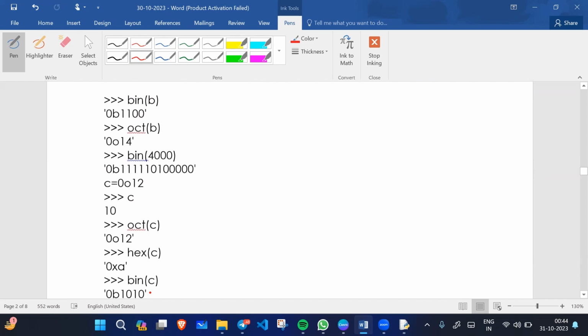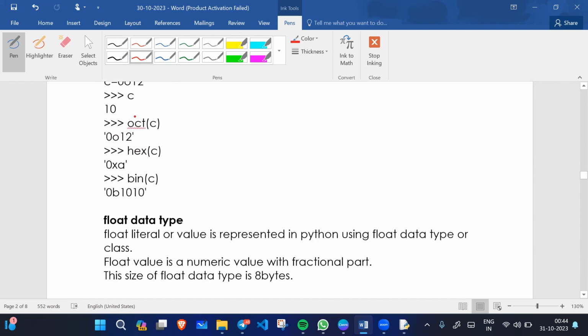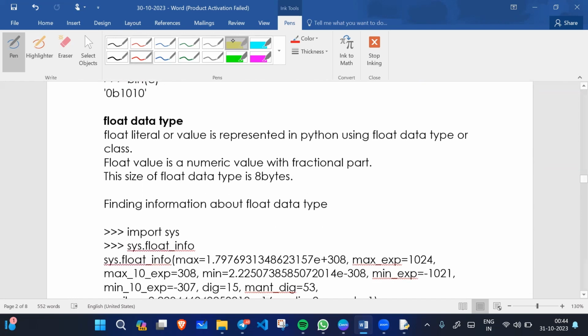All right. So what is the binary equivalent of 12? The binary equivalent is 1 1 0 0. This is the binary equivalent. And what is 0b? It is the prefix to show an integer binary representation. Okay, like this. Now we will see the float data type.